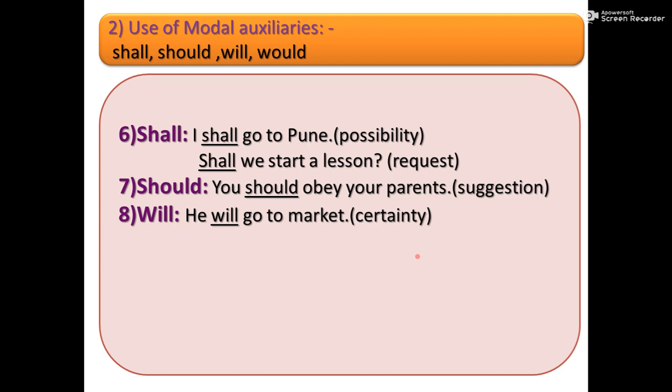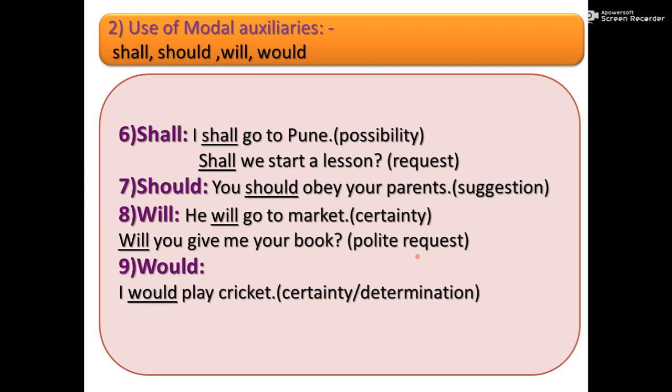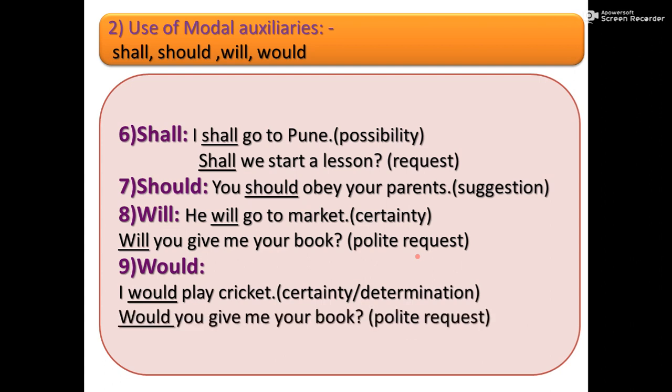Will. He will go to market. Here will is used to show certainty. Will you give me your book? Here will is used for polite request. Then would. I would play cricket. Here would is used for certainty or determination. Would you give me your book? Here would is used to show polite request.